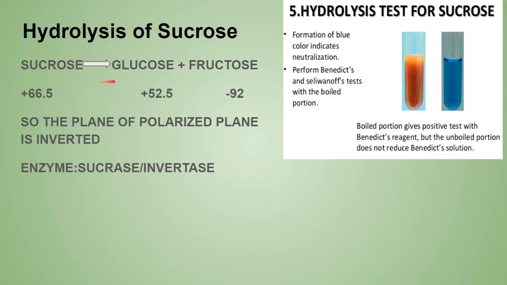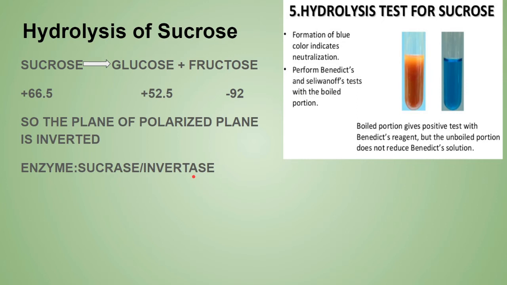So sucrose forms two invert sugars, and invert sugars are mainly present in honey. Just remember, these invert sugars are much sweeter than sucrose. The enzyme used here is sucrase or invertase.